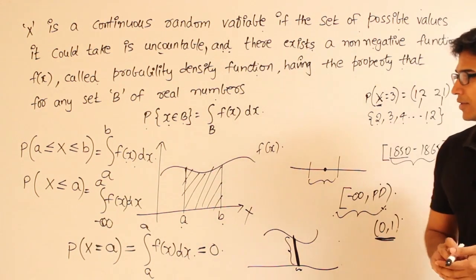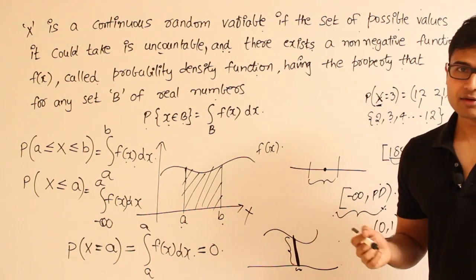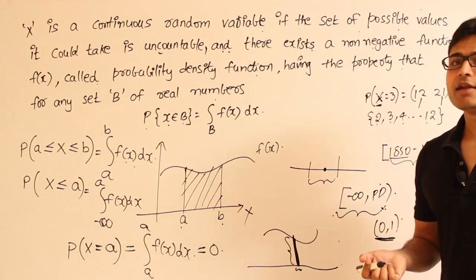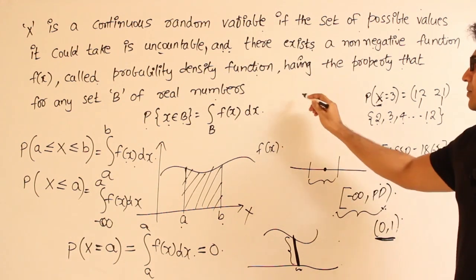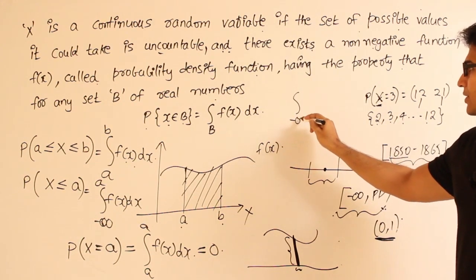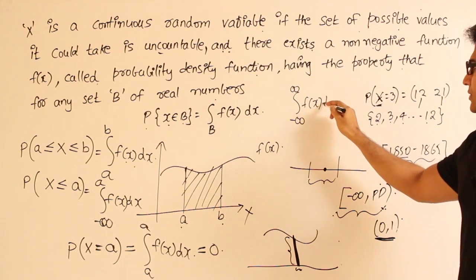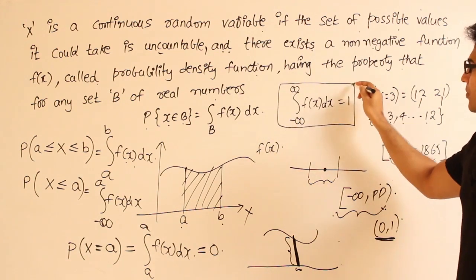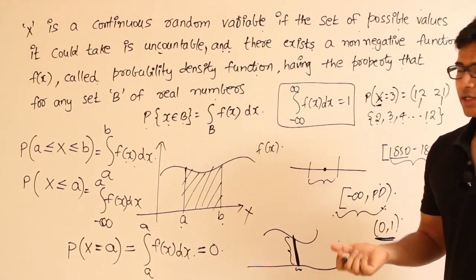And also you can understand one thing, the total probability, the total area under the curve, is always going to be 1. That is what we have already seen, right? So for any random variable, the total probability has to be 1, which means the integral from minus infinity to infinity of f of x dx should always be equal to 1. So these are the properties any continuous random variable should satisfy.